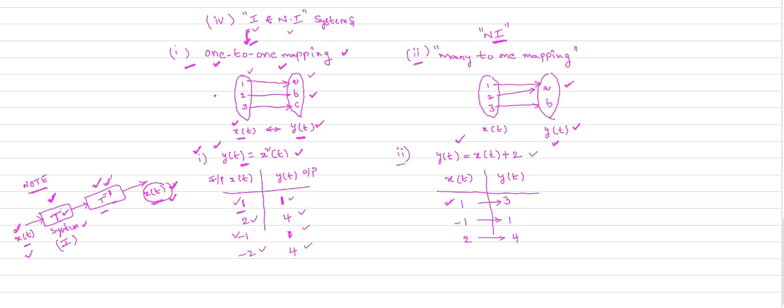Whatever input is given to the invertible system, you will get the same input at the output. This is about the invertible and non-invertible systems.